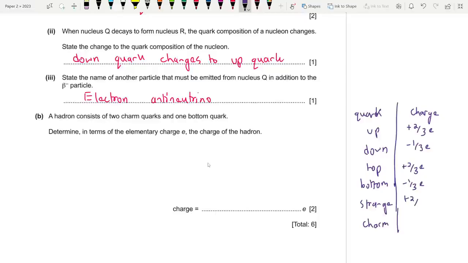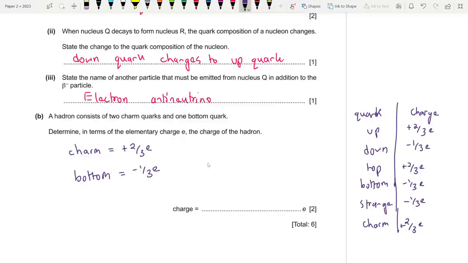Oh, sorry, I messed up the order. Strange is also minus 1 by 3, and charm is plus 2 by 3. Fine. So let's find out the charge. Charm is basically plus 2 by 3, and the bottom quark, remember the bottom and down are minus 1 by 3, and strange is also minus 1 by 3.